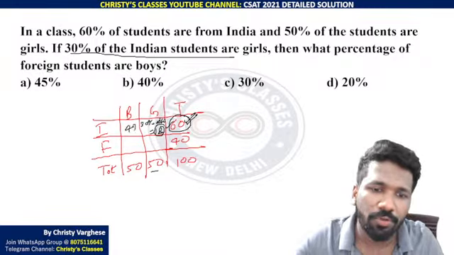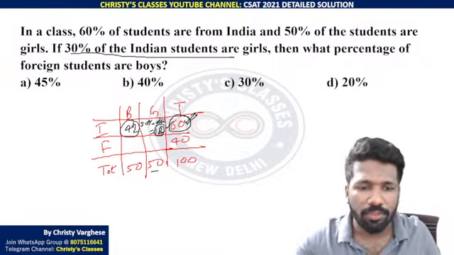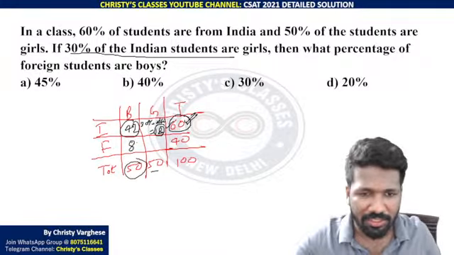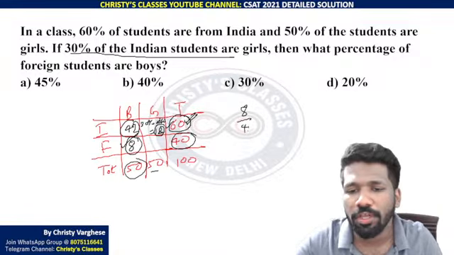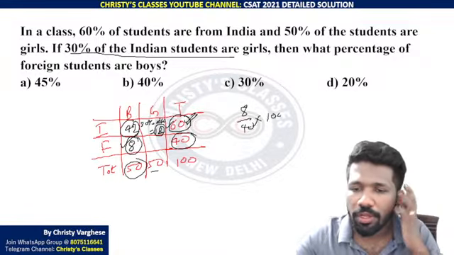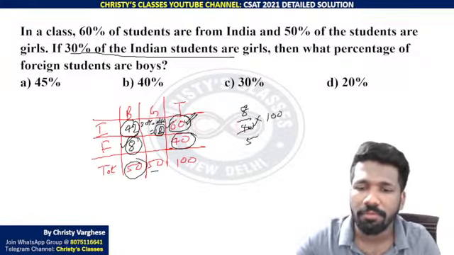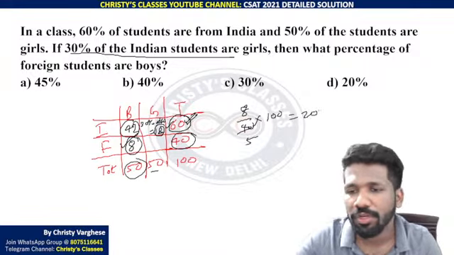Remaining will be 42. This is 42, this is 50. The remaining will be 8. This 8 is what we need to find. Out of total foreigners, 8 out of 40 into 100. 8 by 40 is 1 by 5. 1 by 5 into 100 is 20%.